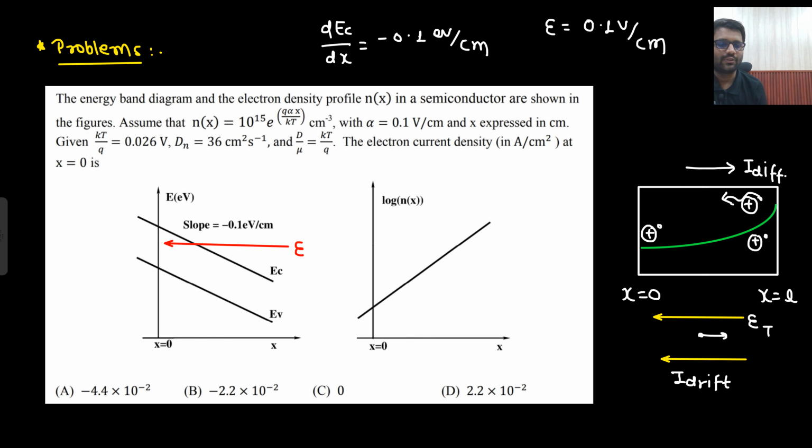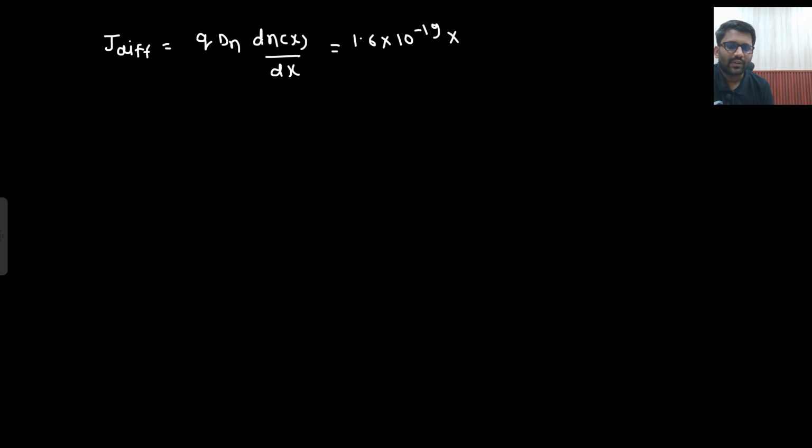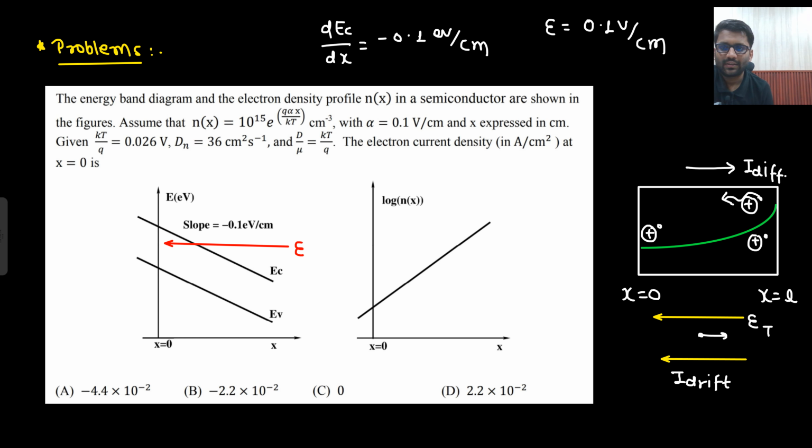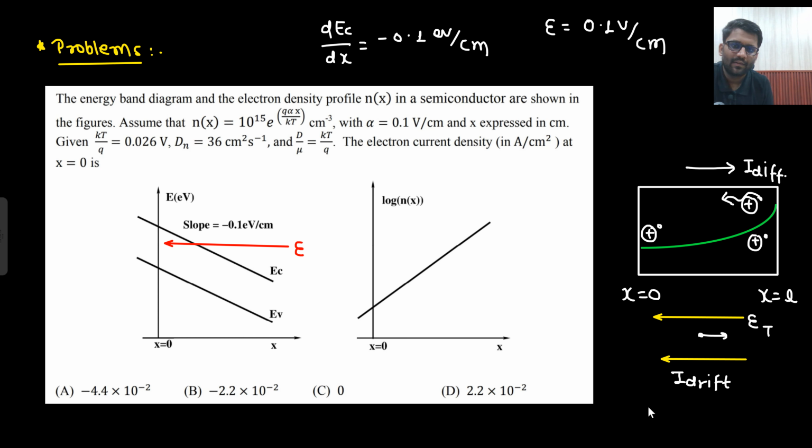Let's first find the diffusion current. What will be the diffusion current? Diffusion current would be q Dn dn(x) by dx. So 1.6 into 10 to the power minus 19. Always we should prefer making the diagram; if you make the diagram, your job is done. What is the value of Dn? 36, everything in centimeter square. And now dn(x) by dx.